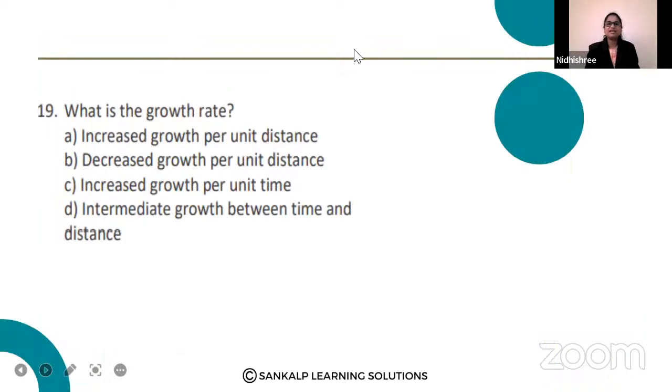Okay, let us proceed with the next question, guys. What is the growth rate? Option A, increased growth per unit distance. Option B, decreased growth per unit distance. Option C, increased growth per unit time. Option D, intermediate growth per unit time. Yes, YouTube guys. What about you guys? Who is going to answer this first?